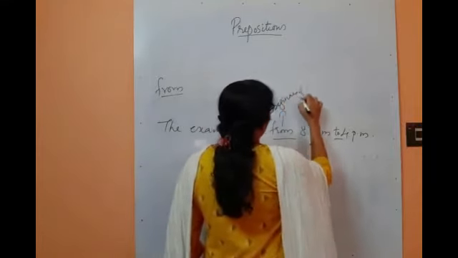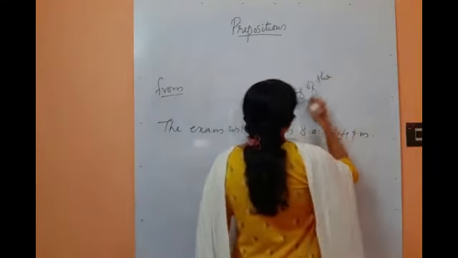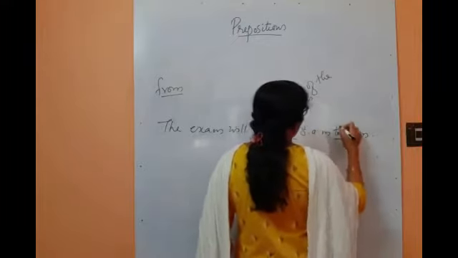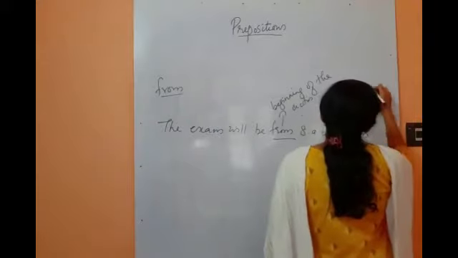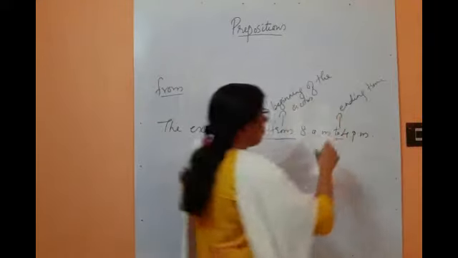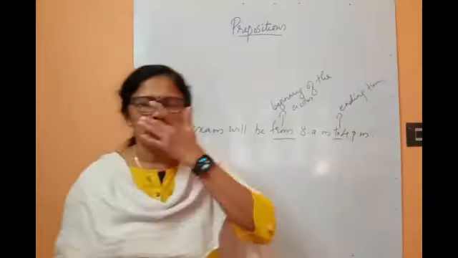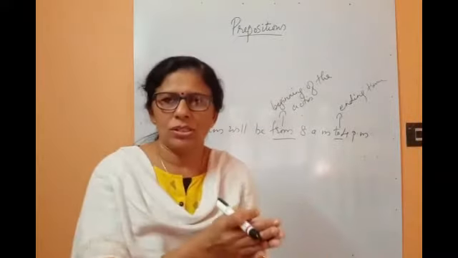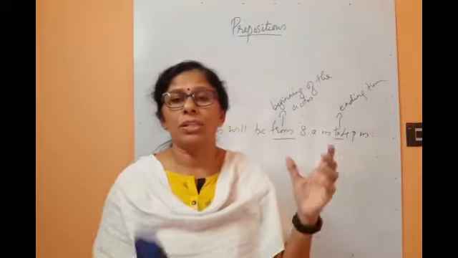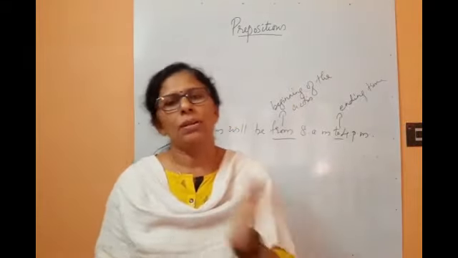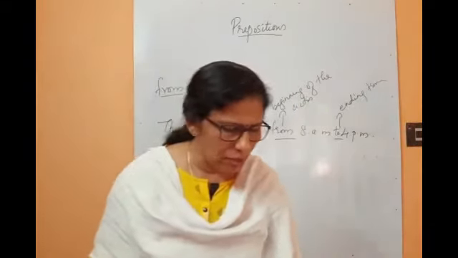Beginning of the action, and to, when it comes with from, is the ending time. Only when it comes with from will it be used for ending time. So from such and such a time to such and such a time. So if a time is clearly mentioned, from this time to that time, in such a way we will use from.